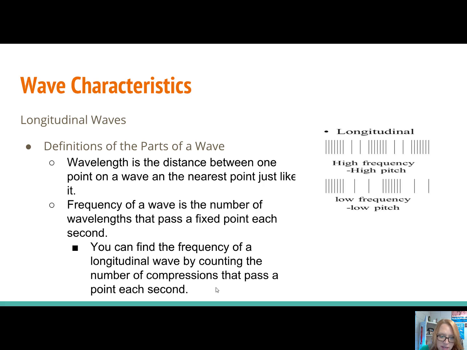Now, this is an example of a high frequency longitudinal wave and a low frequency longitudinal wave. This is the same time frame, but do you see how you have two wavelengths in the same amount of time as one wavelength on low frequency? So low frequency, you're going to have fewer wavelengths, or larger wavelengths. High frequency, you're going to have smaller wavelengths, and they're going to be happening more often.